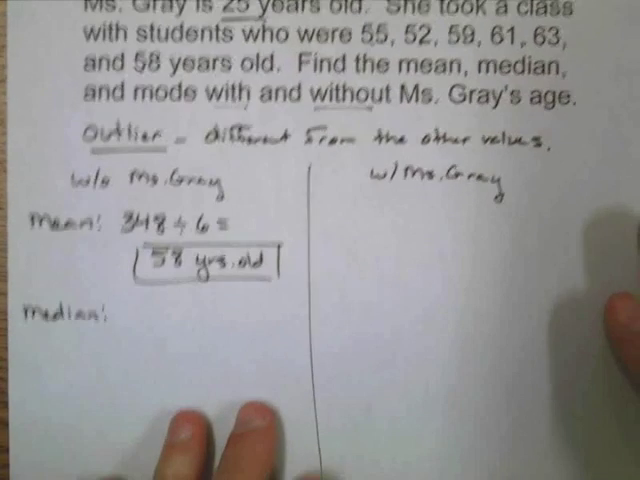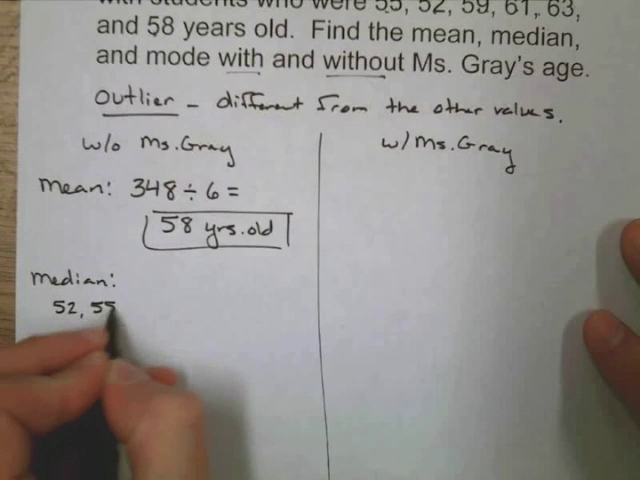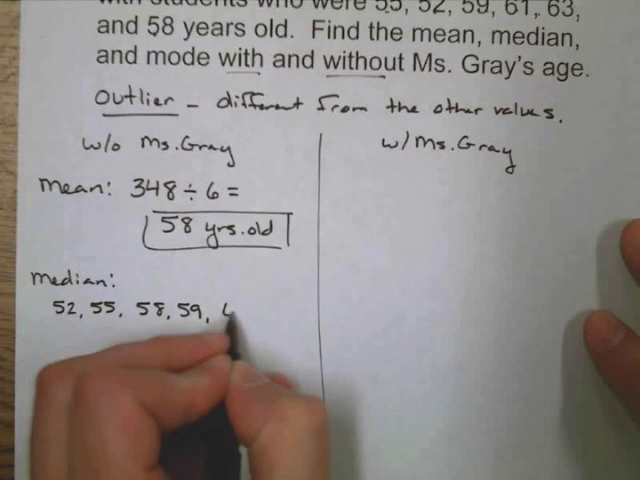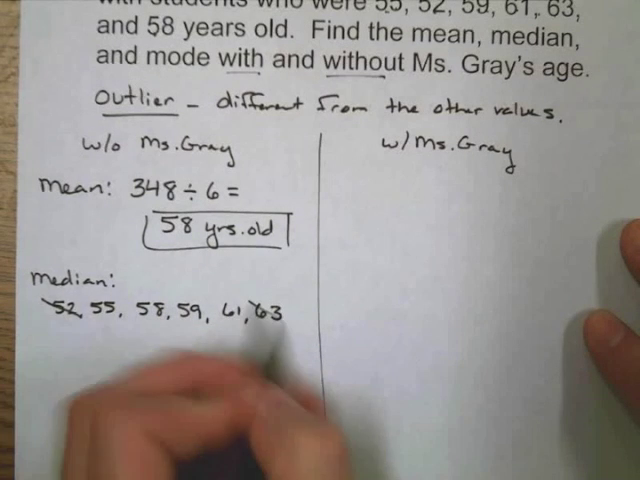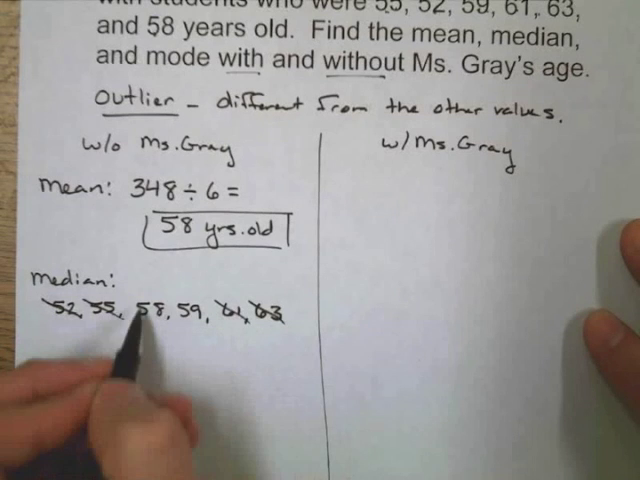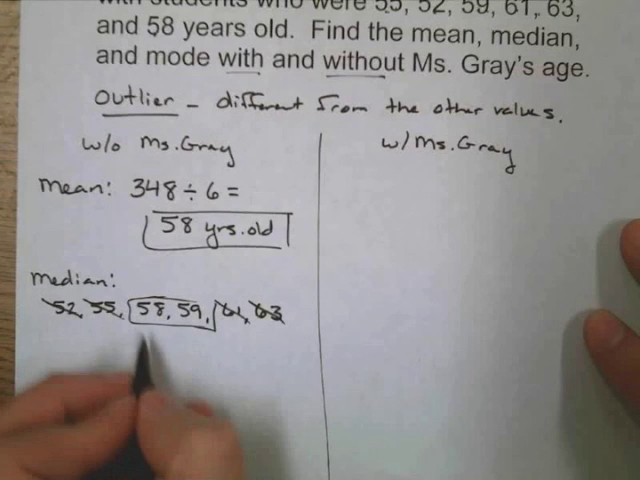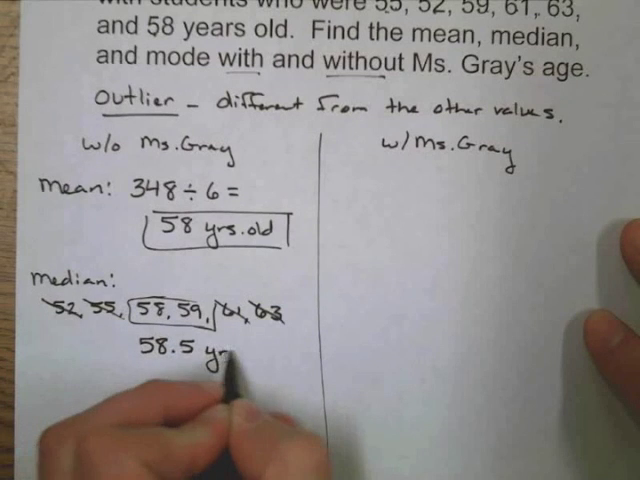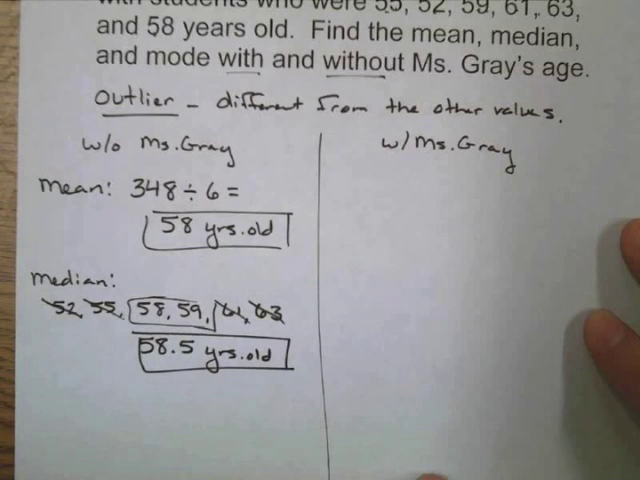Our median, again, we'll line up all of these in numerical order. So 52, 55, 58, 59, 61, 63, and cross off from either side, moving in towards the middle. We get right here between 58 and 59, so that's 58 and 5/10 years old. That is our median age there.